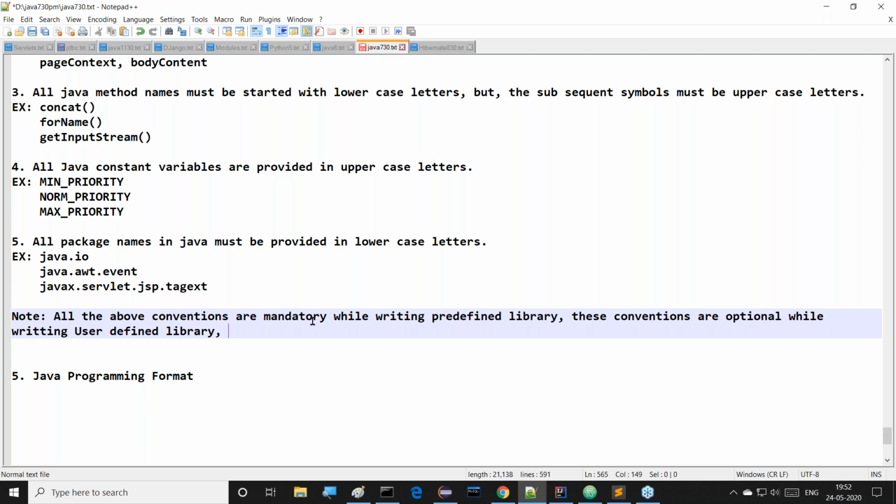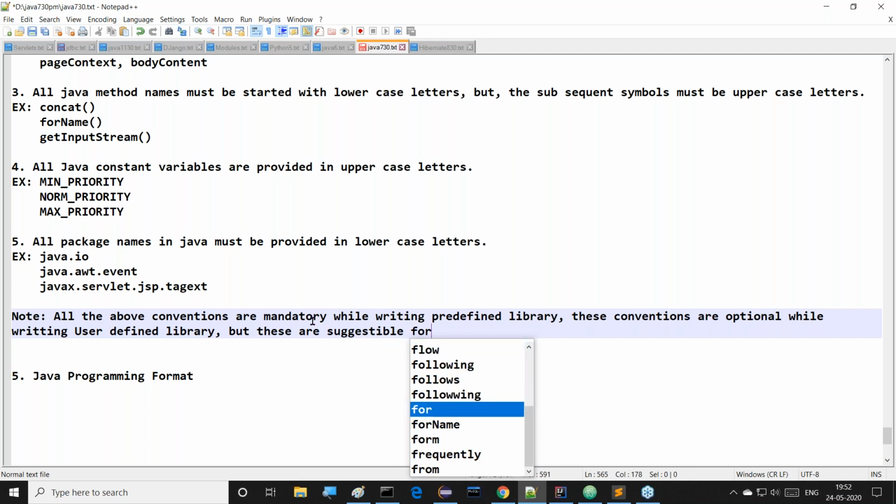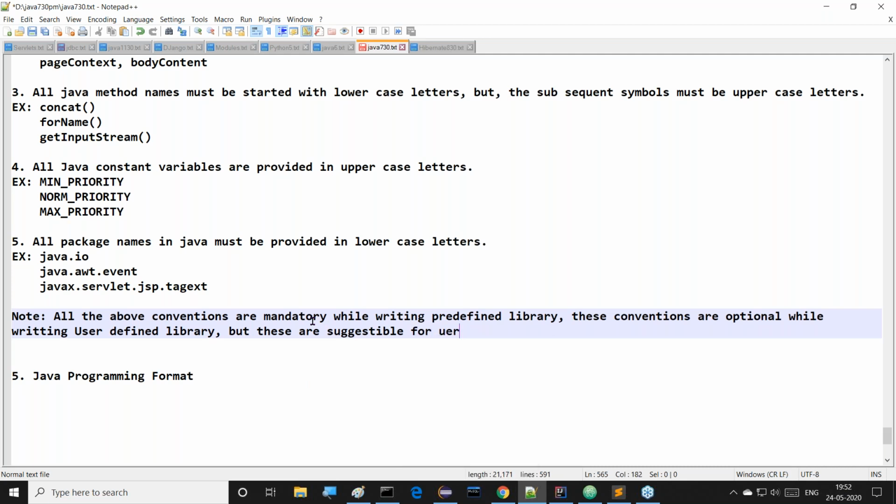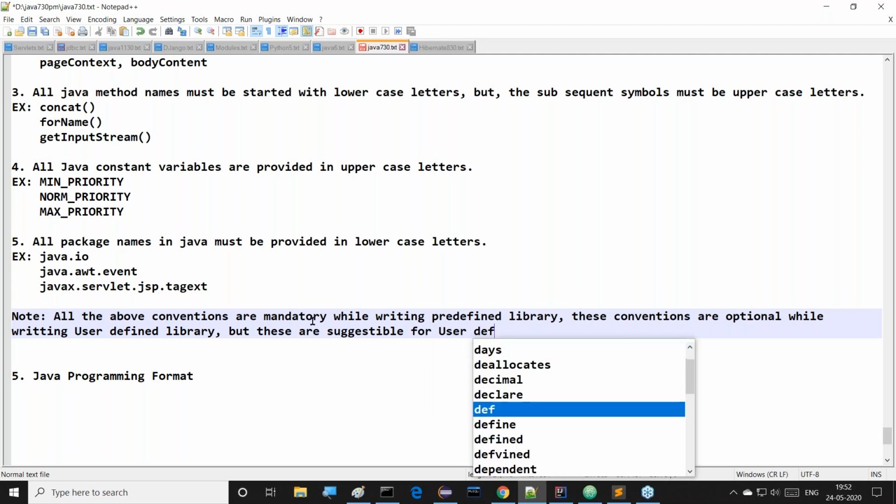But what I'm suggesting to you is that these are suggestible for the user-defined library also.